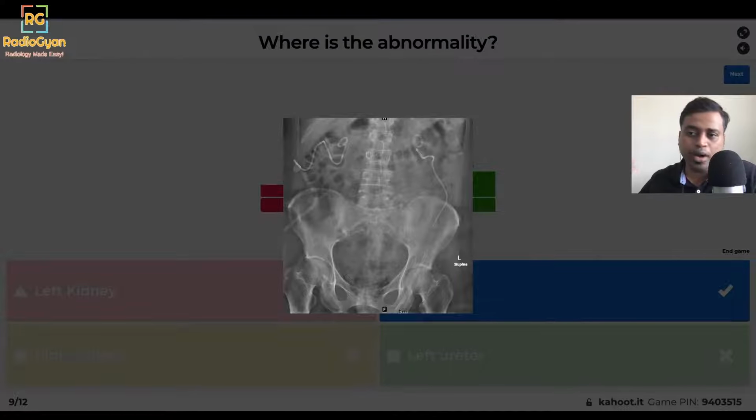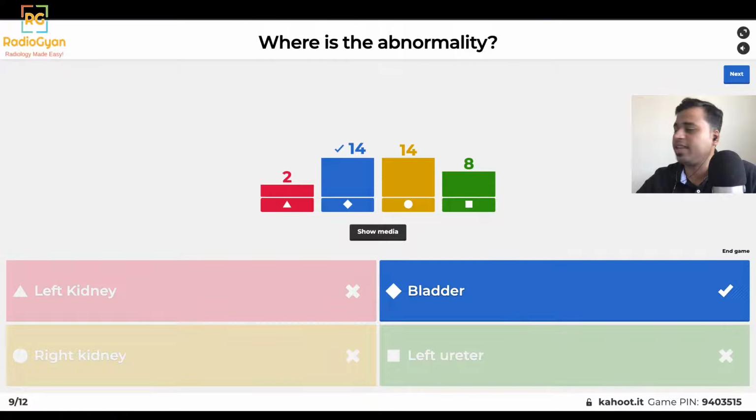So make sure that apart from the kidney areas, which we always look at on studies, you definitely look at the midline pelvis as well to see if there is a small bladder calculus, a lower ureteric calculus, or in rare cases, signs of emphysematous cystitis. Excellent. Nancy and Sikon, apologies if I'm pronouncing your names wrong, have correctly pointed this out in the chat. So this was a case of emphysematous cystitis.